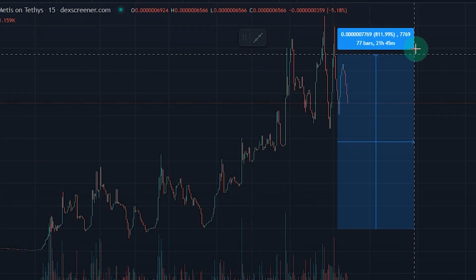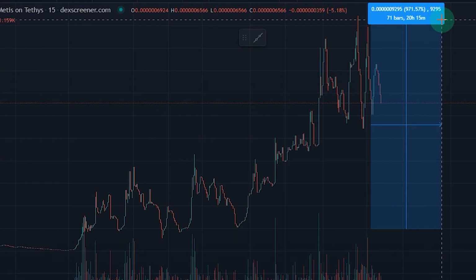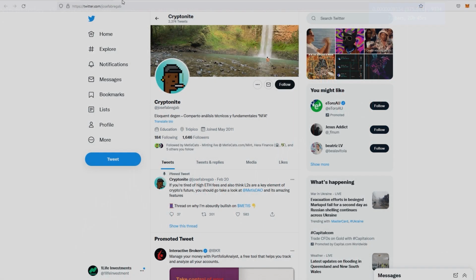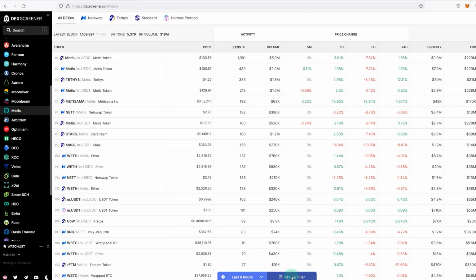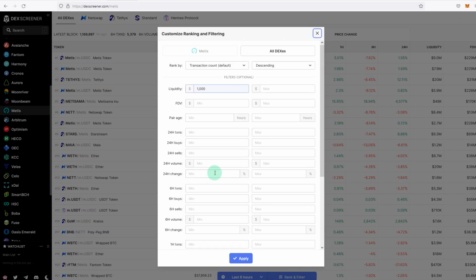In today's video, I'll go through step by step how I find new low cap gems on the METIS DAO ecosystem. I'll show you the accounts I follow on Twitter, the Telegram channels, and the tools I use to find these new low cap projects that have recently launched on the METIS ecosystem.